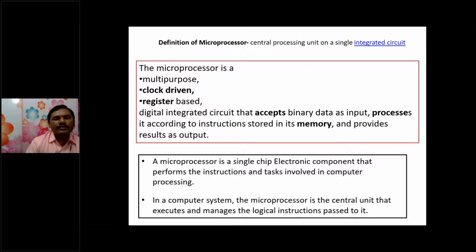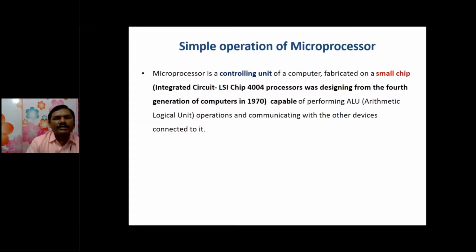What is a simple operation of a microprocessor? The microprocessor is the control unit of my computer fabricated in a single chip, and it is capable of performing ALU operations and communicating with other connected devices. This is a simple description of what it does. Why it is called a small chip: it was one of the types of ICs, LSI, the first microprocessor, invented in 1970, and it belongs to the fourth generation of computers.